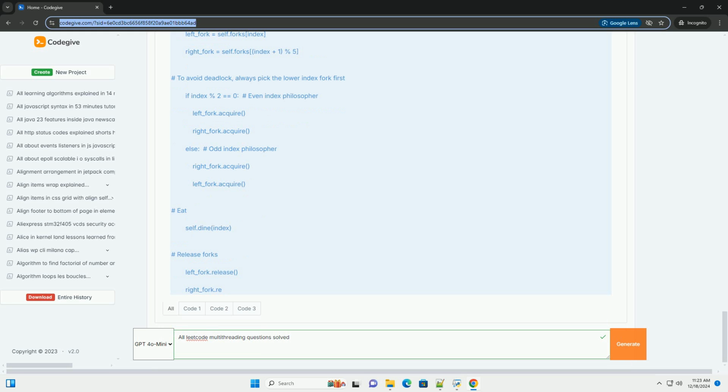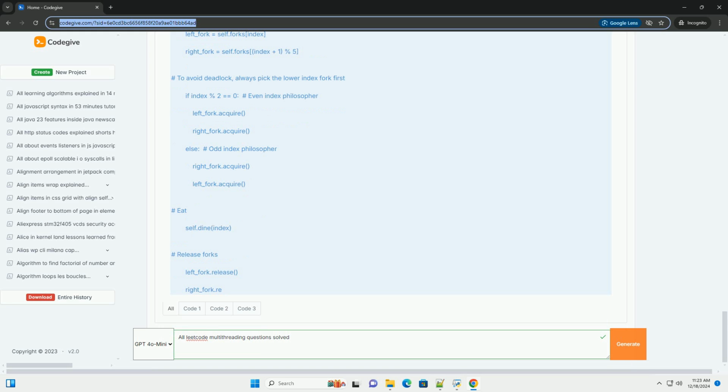Common patterns in multithreading problems. 1. Producer-consumer, one or more producers generate data and one or more consumers process it. 2. Dining philosophers, a classic synchronization problem involving resource sharing. 3. Print in order, ensuring that threads print in a specific order. Example problems. Here are a few examples of multithreading problems along with their solutions.